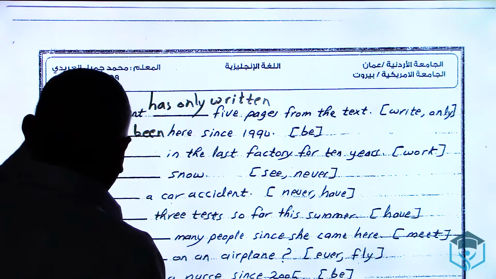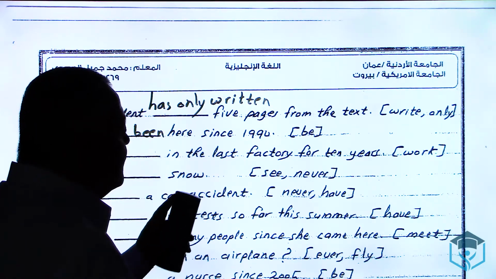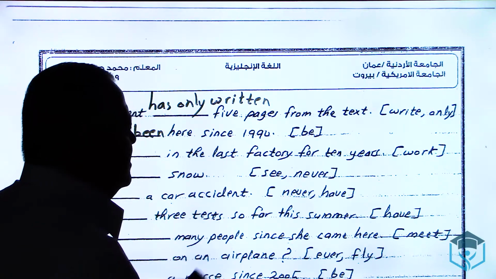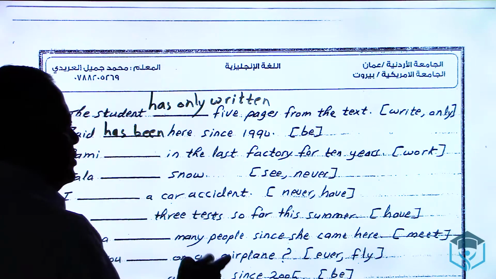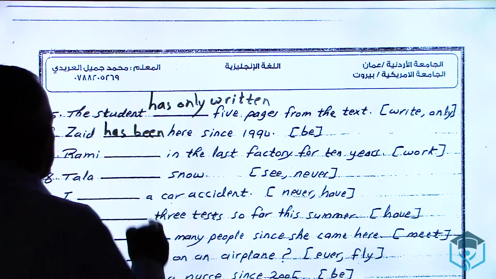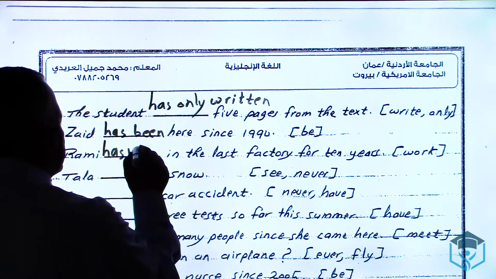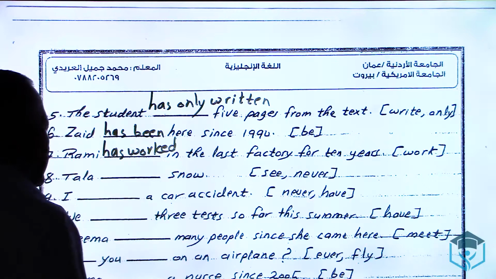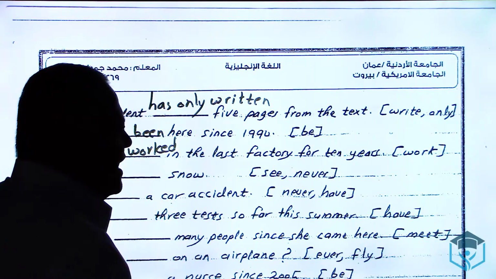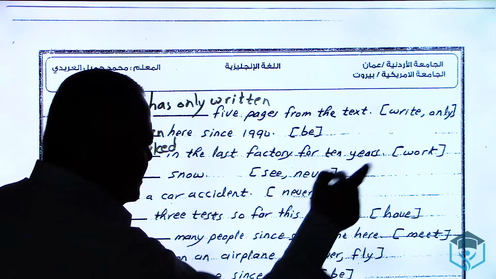But all these sentences and examples are used just for the present perfect simple. And you have the choice, of course, to use the other verb form. So I say Rami has worked. But the question is, can't we say Rami has been working? Yes, you can say that, but with some difference, which I will tell you later.